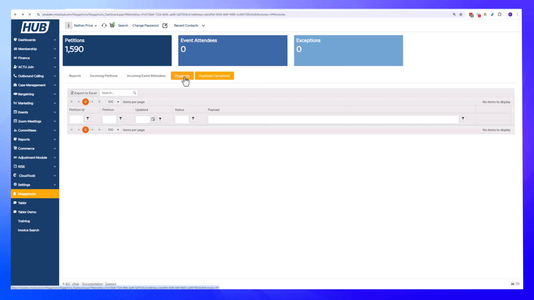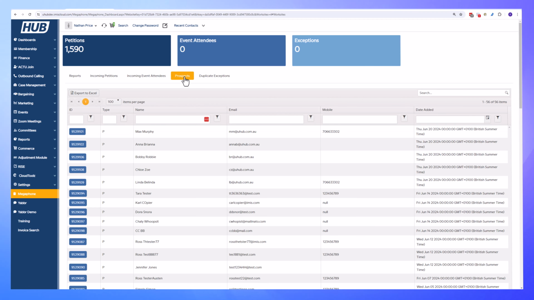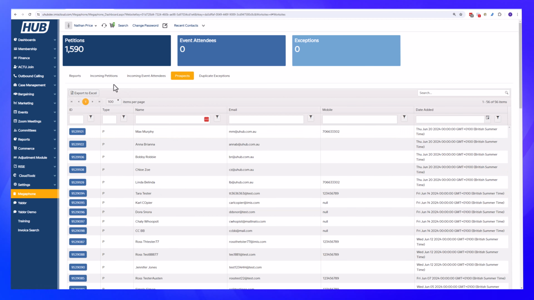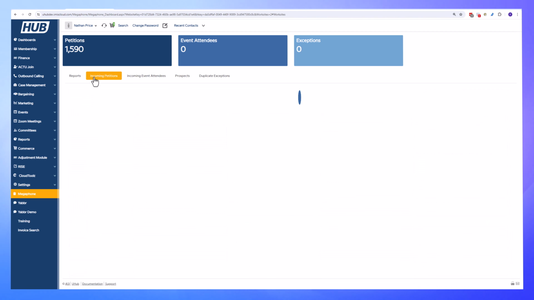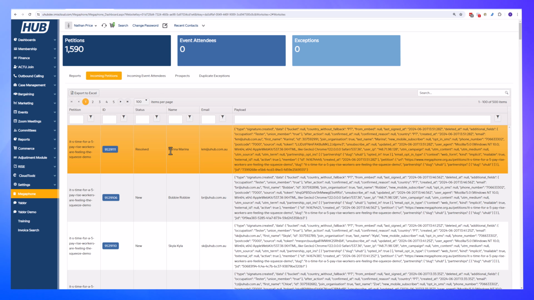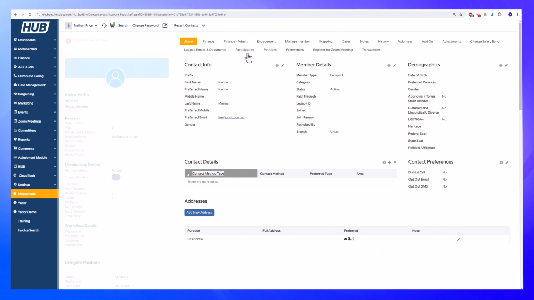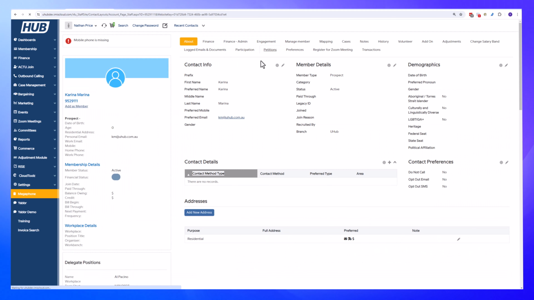If we go to the prospect, we're going to see Karina Marina is still not in here. However, when we look at the incoming petitions, we're going to see that there is a status of resolved for this particular petition signing. And so when we go and look at Karina's record, we'll now see that the petition has been assigned to her.